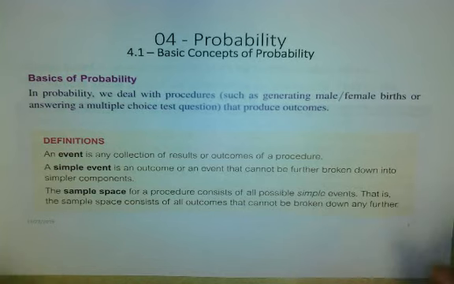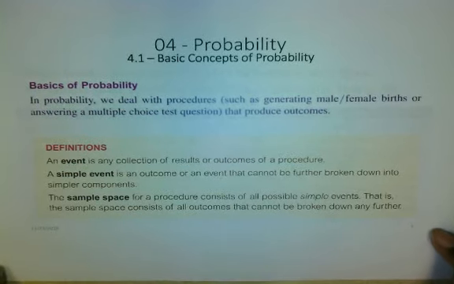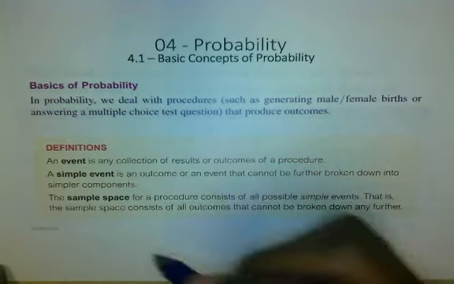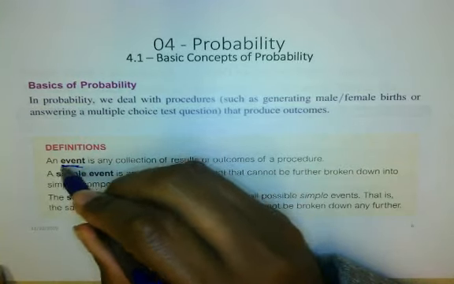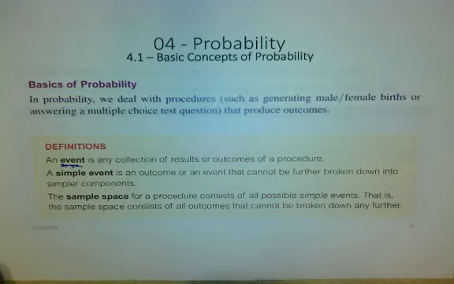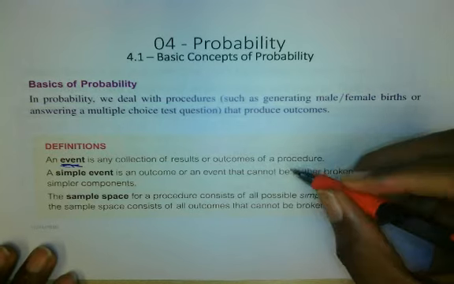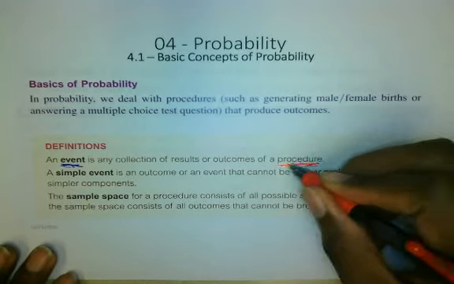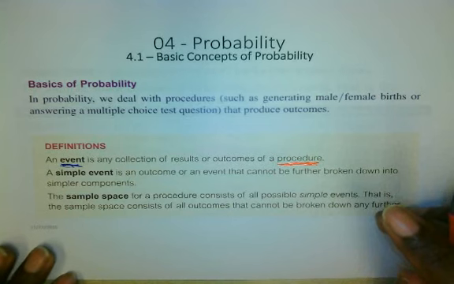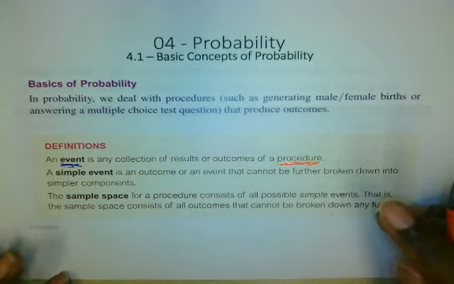Now, in order to understand these probabilities, one of the things we're going to do is talk about the relevant definitions. One, we want to understand what an event is. An event is any collection of results or outcomes of a procedure. What is a procedure? In our previous example, we were talking about having 8 children, right?